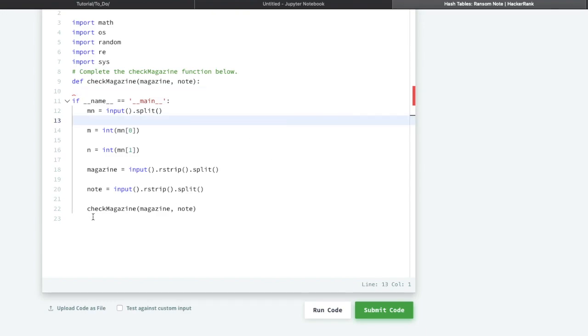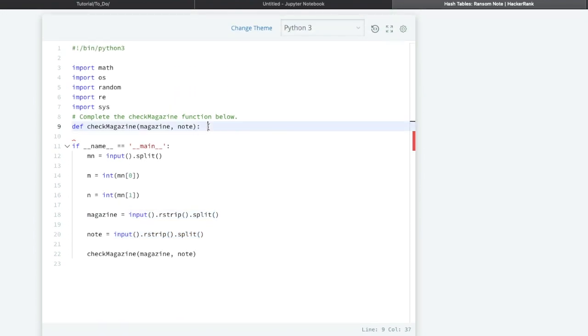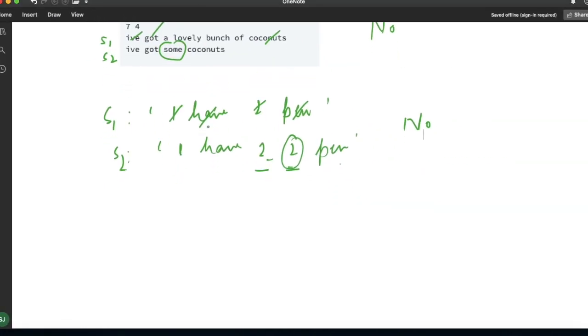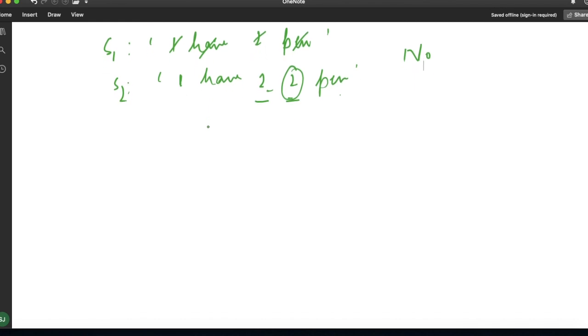You can see here they are calling the function checkMagazine and they are passing two lists. They converted the very first string into a list, magazine, and the second one into note, a list. So they are passing two lists, magazine and note, and we have to complete this function. The approach is quite simple. We'll simply use two counters, C1 and C2.